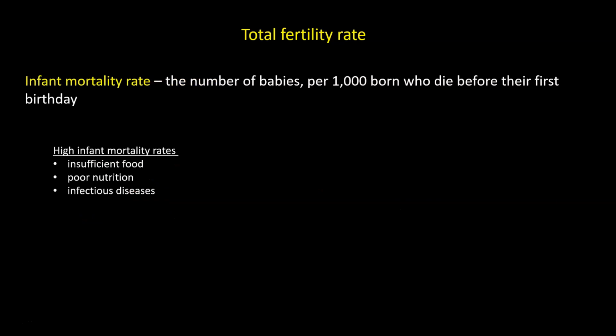One last thing I want to touch on in this video is infant mortality rates. It's the number of babies per 1,000 born who die before their first birthday. Infant mortality rate is viewed as one of the best indicators of a society's quality of life, because it indicates the general level of nutrition and health care in that country. A high infant mortality rate usually indicates insufficient food, poor nutrition, and infectious diseases.